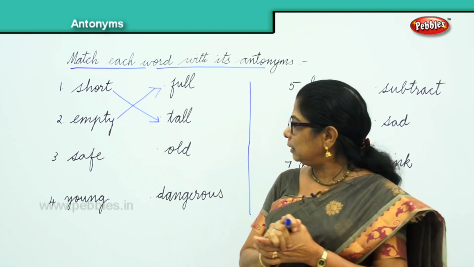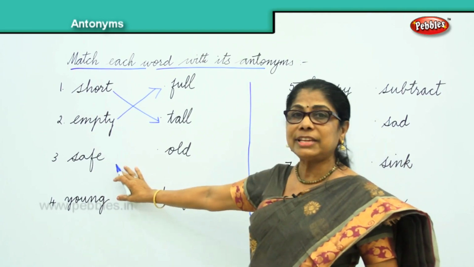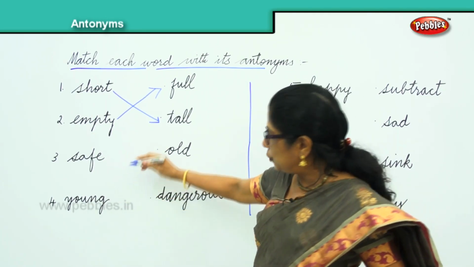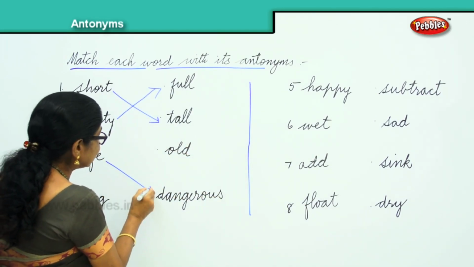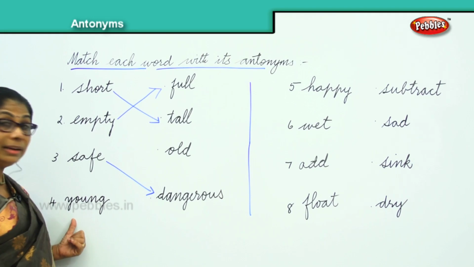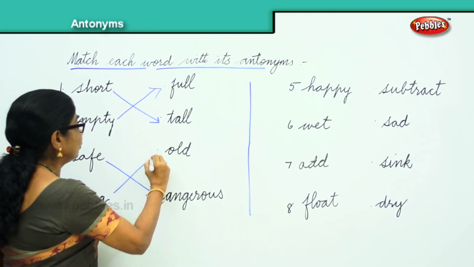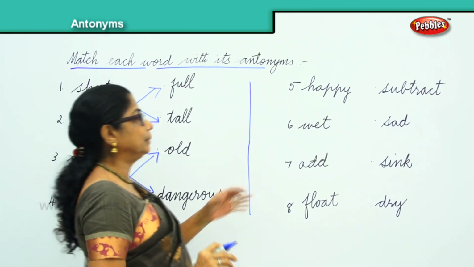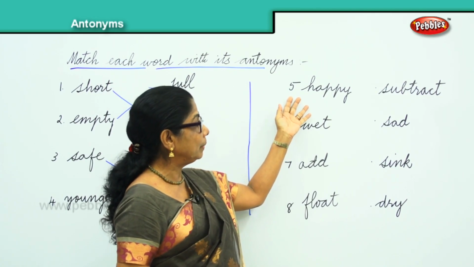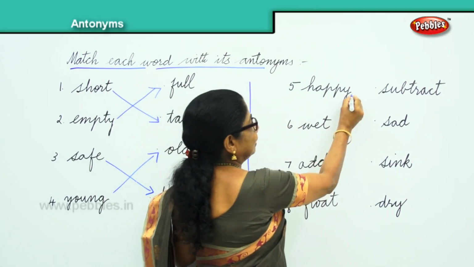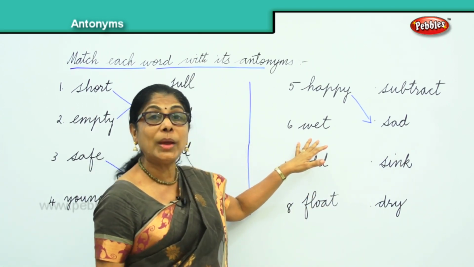What is the third one? Safe. I feel very safe. Or a safe animal. What is the opposite? Dangerous. So safe, opposite is dangerous. And finally you have here young, old. Very good. Now let's come here. Fifth one, happy. What is the opposite of happy? Sad. Very good. Then you have wet.